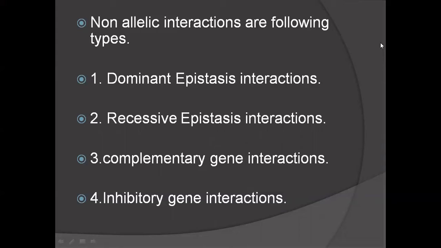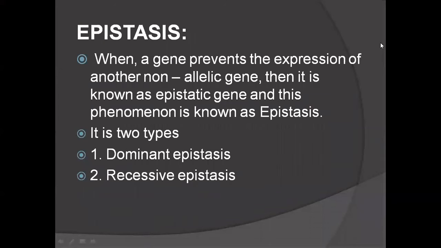So when you see the first one, dominant, first we learn what epistasis is. What is epistasis? When a gene prevents the expression of another non-allelic gene, it is known as an epistatic gene, and that process is called epistasis.